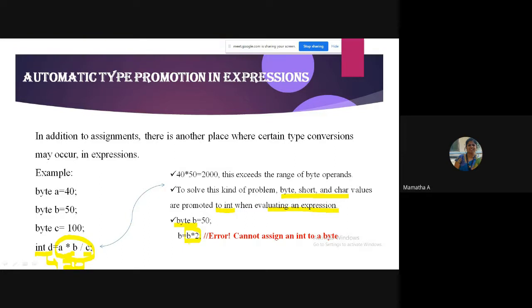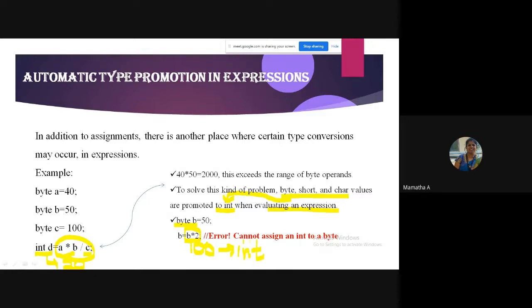When this is an expression, byte will automatically convert to what data type? In an expression, byte will convert to int. So when I do this, automatically it will convert, it will not ask you. B, which was byte, will become int. 50 into 2 is 100. What is this 100 now, byte or int? The 100 which I get is of type int.